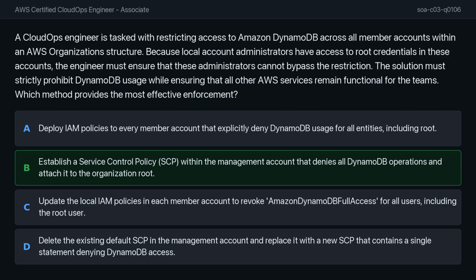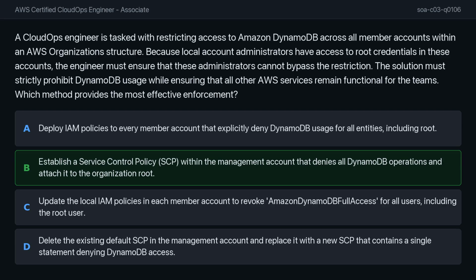Options A and C are incorrect because local IAM policies are managed within the individual account. Since local administrators hold root credentials, they have the power to modify or delete these policies, rendering them ineffective for persistent, centrally mandated restrictions. Option D is incorrect because deleting the default full AWS access SCP is not necessary and does not inherently create or apply the required restrictive policy to the organization.